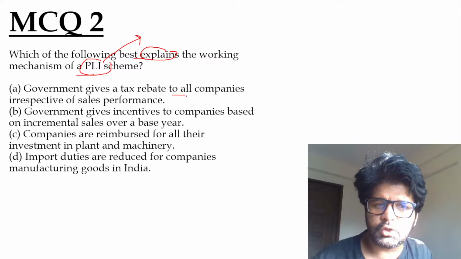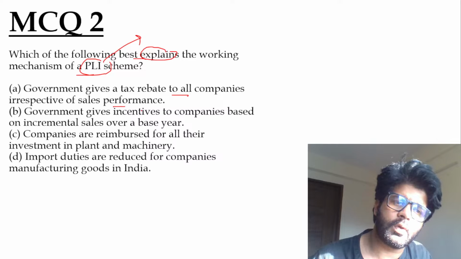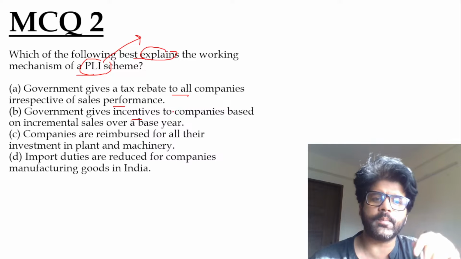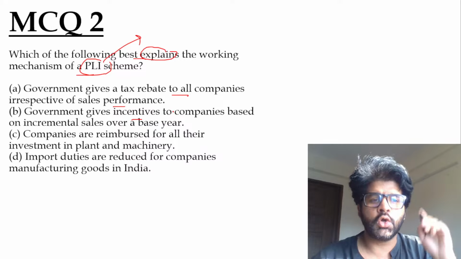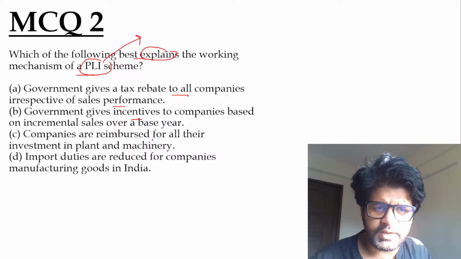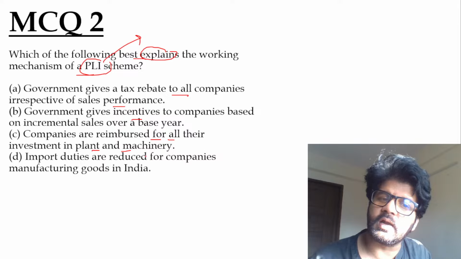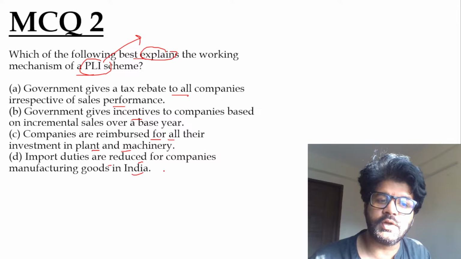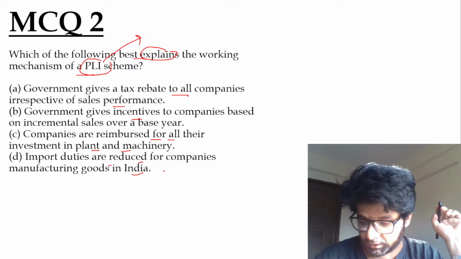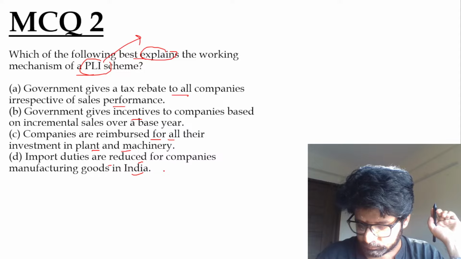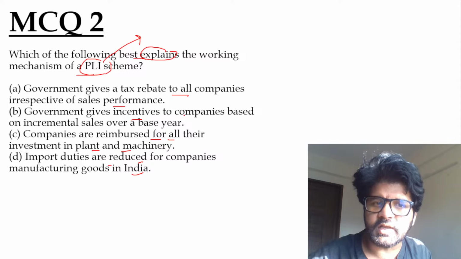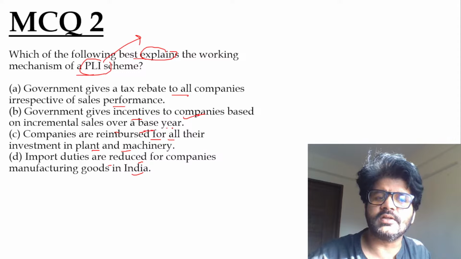The options: the government gives a tax rebate to all companies irrespective of sales performance; the government gives incentive to companies based on incremental sales over a base year; companies are reimbursed for all their investment in plant and machinery; import duties are reduced for companies manufacturing goods in India. Anandu has given the answer. The answer is: the government gives incentive to companies based on incremental sales over a base year.